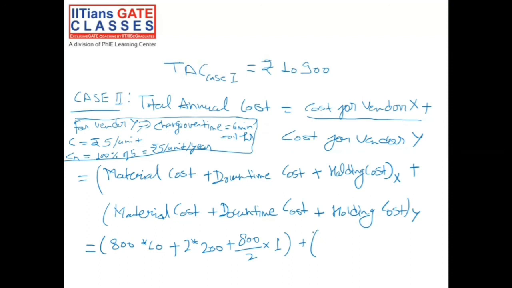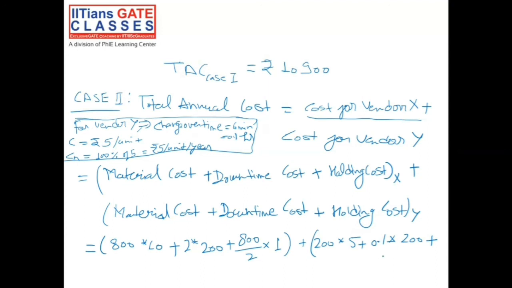So for vendor Y, since we are ordering only 200 pieces from vendor Y, the material cost would be 200 into 5, plus the downtime cost. Downtime cost is changeover time multiplied by the downtime cost, so 0.1 multiplied by 200, plus the holding cost.